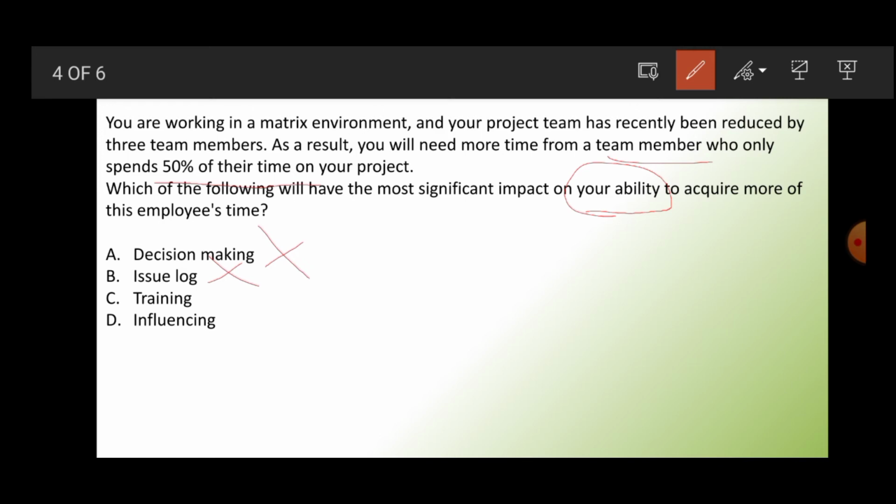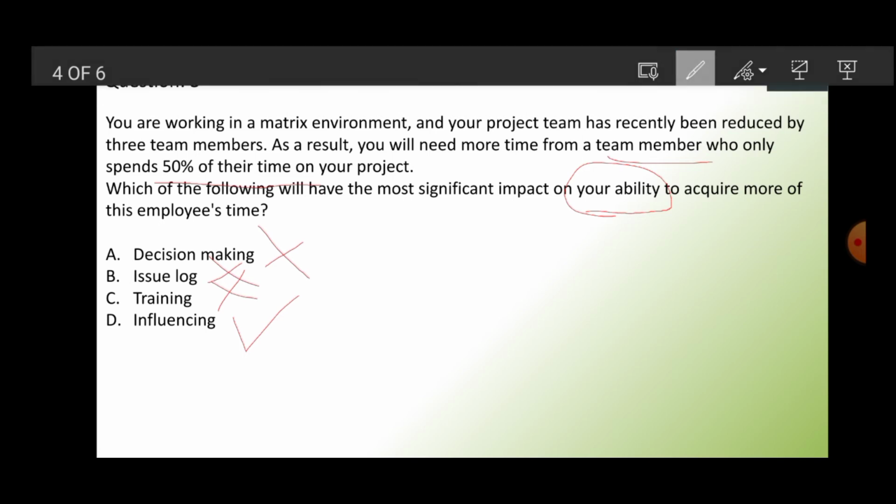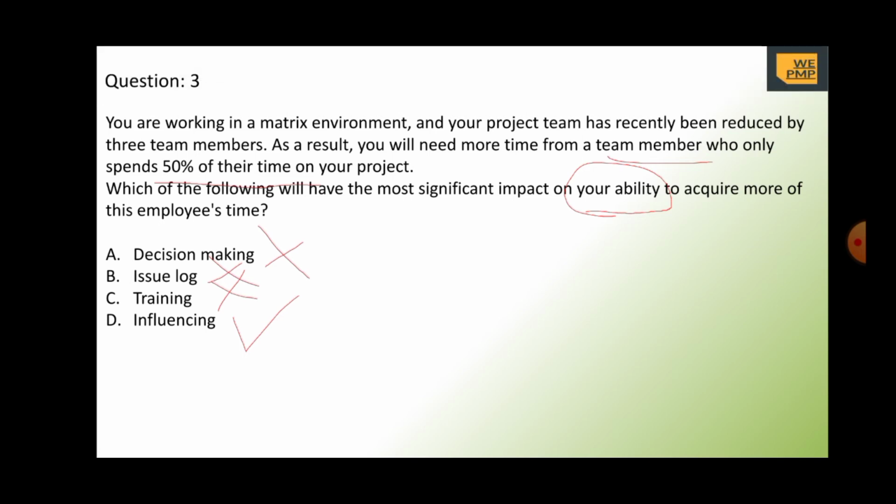So it's not about him not possessing particular knowledge, it's more about his intention. So the best answer is influencing. The project manager has to influence that person to make sure that he delivers 100%. Now let's move on to our next question.